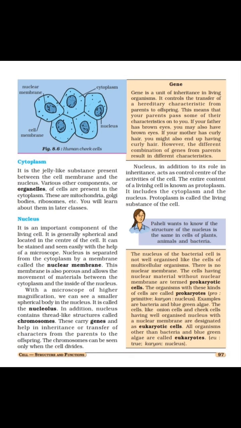Good morning students. Our chapter number 8, cell structure and functions, is going on. In the first 3 periods we learned about who discovered the cell, how organisms vary in number, shape and size of cells. Then we learned about parts of the cell that contain cell membrane, cytoplasm and nucleus. Today we will see the remaining part of this chapter.